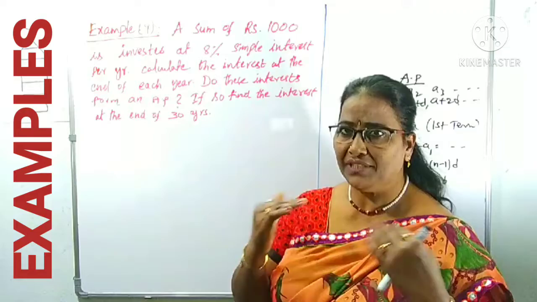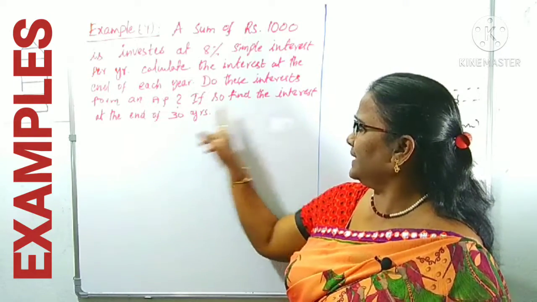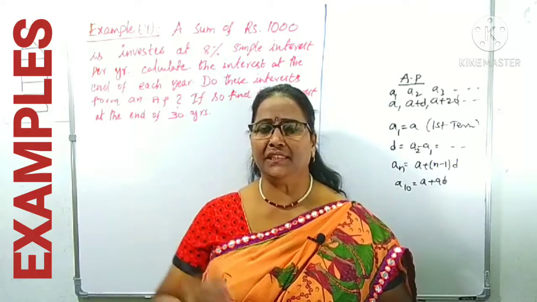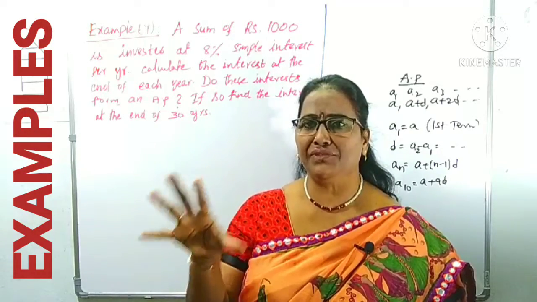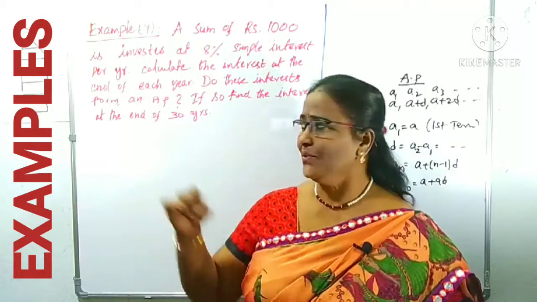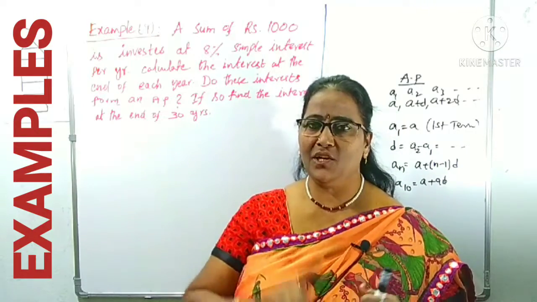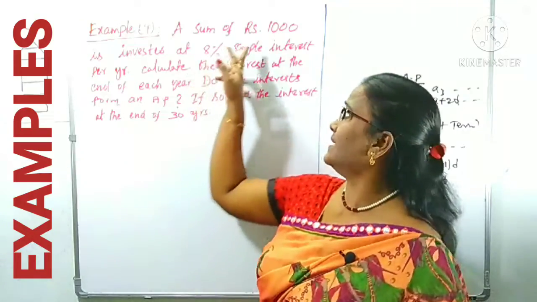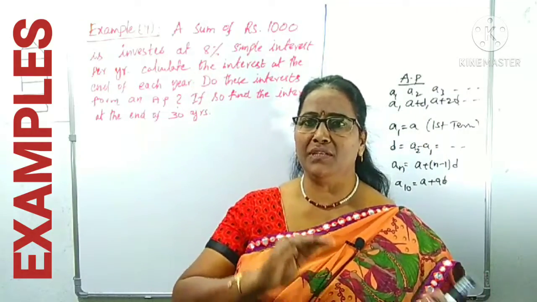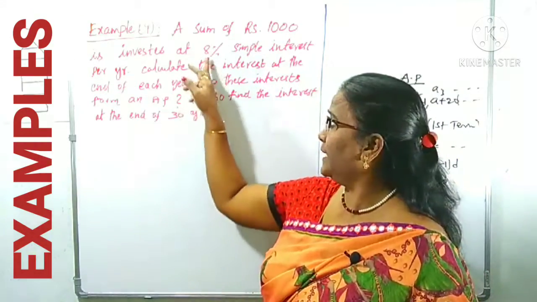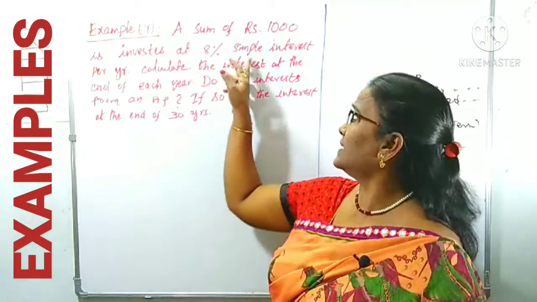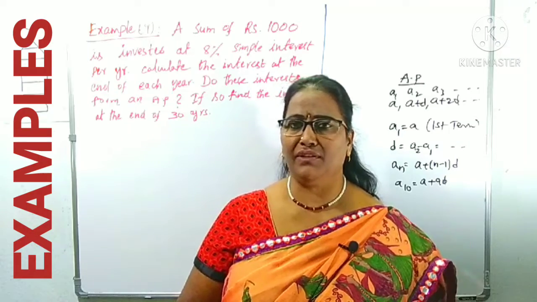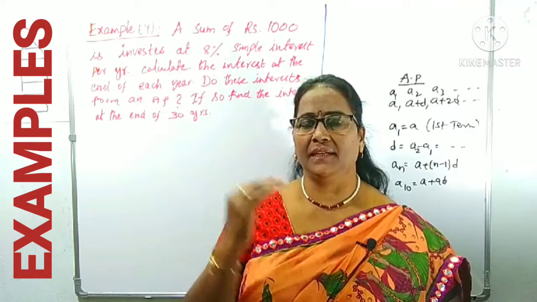If it is AP, find the interest at the end of 30th year. So at the end of 30th year, how much of interest we will get? That is we have to calculate. Is it clear? What is the first sentence? How much money is invested? That is 1000 rupees. How much is the rate of interest? 8% per 100. So what is the calculation? Simple interest. Simple interest also you know very well from your early classes.